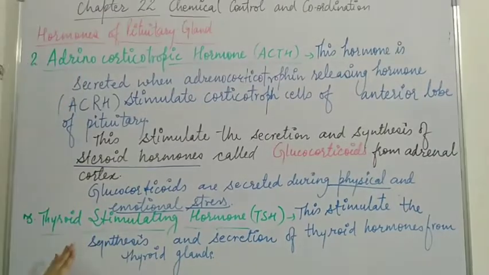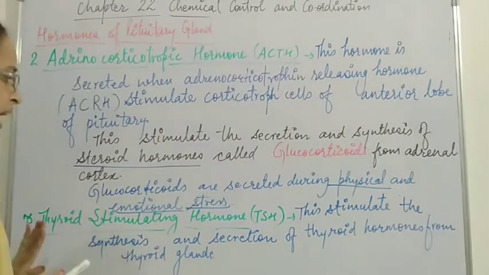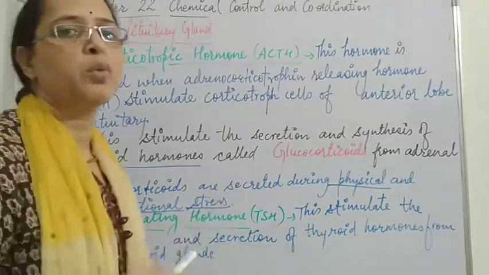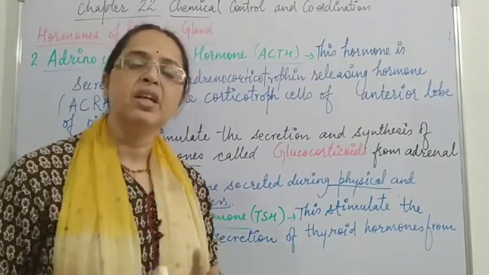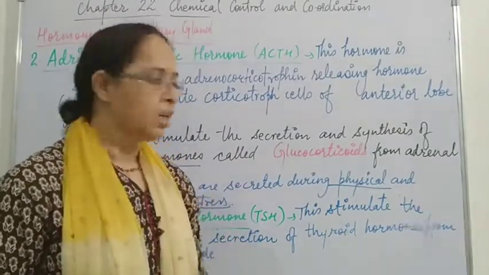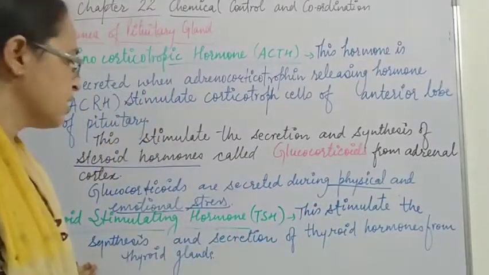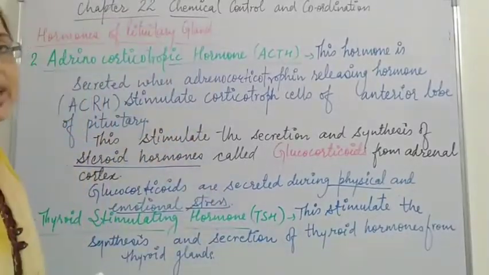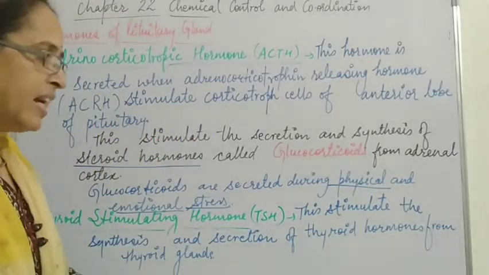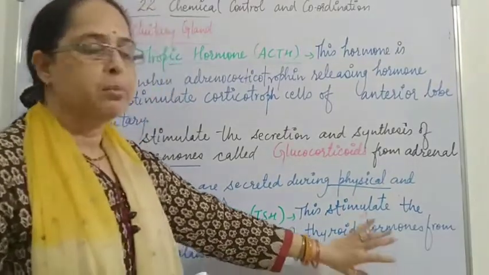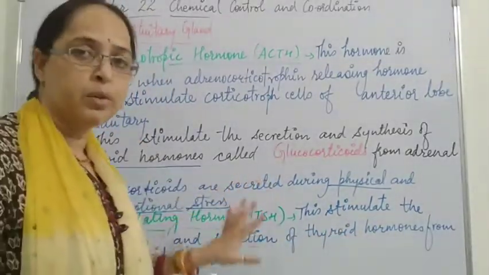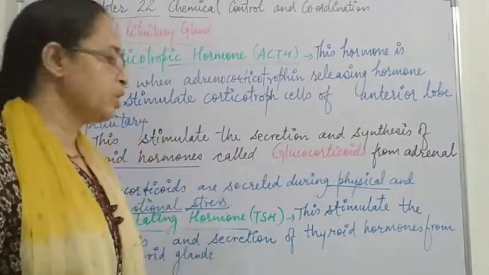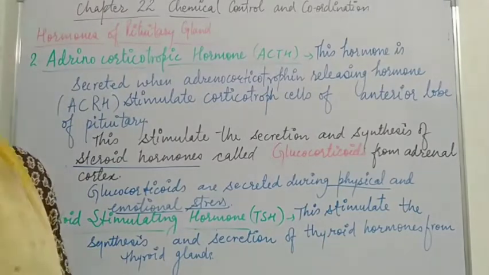The next hormone is thyroid stimulating hormone, also represented as TSH. This hormone acts on the thyroid gland to secrete thyroid hormones. It stimulates the synthesis and secretion of thyroid hormones from the thyroid gland. That means the thyroid gland is acted upon by TSH, and only then will it release the thyroid hormones. Now we continue with the other hormones of the pituitary gland.